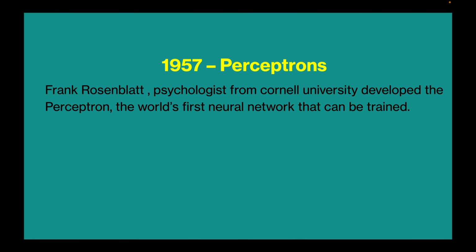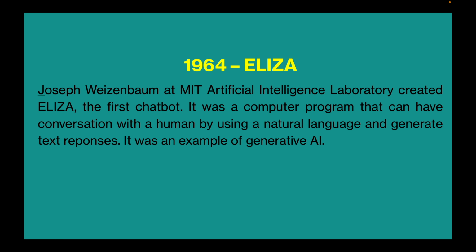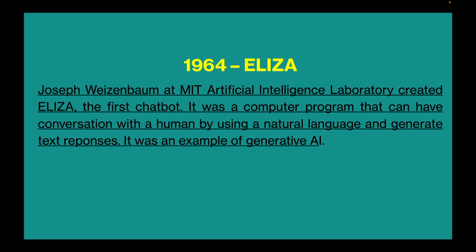In 1957, Frank Rosenblatt, a psychologist from Cornell University, developed the perceptron, the world's first neural network that can be trained. In the 1960s, the world's first chatbots started. In 1964, Joseph Weizenbaum at the MIT Artificial Intelligence Laboratory created ELIZA, the first chatbot.